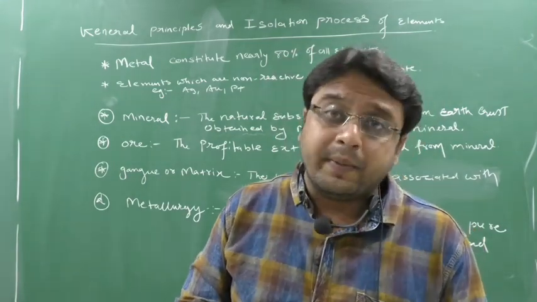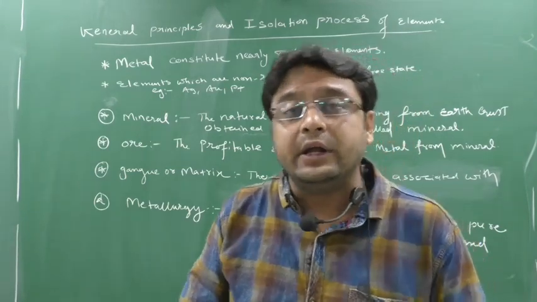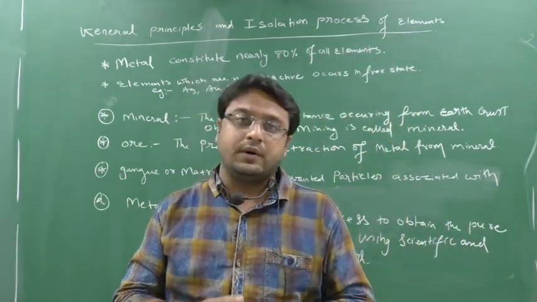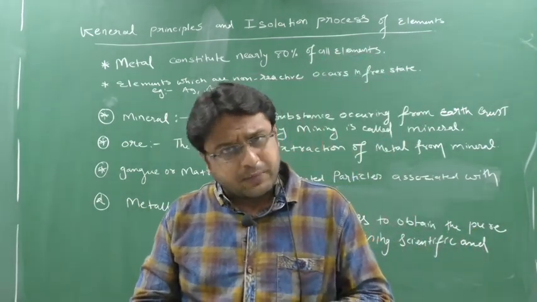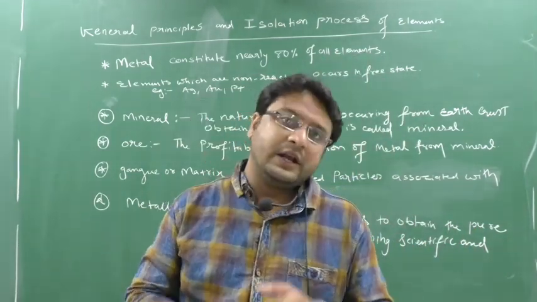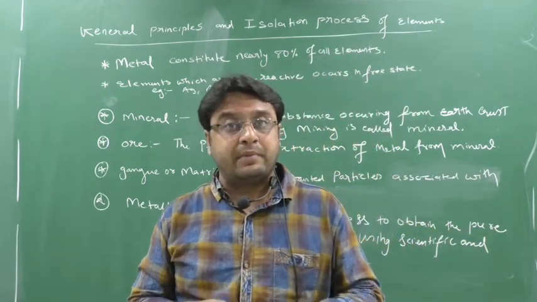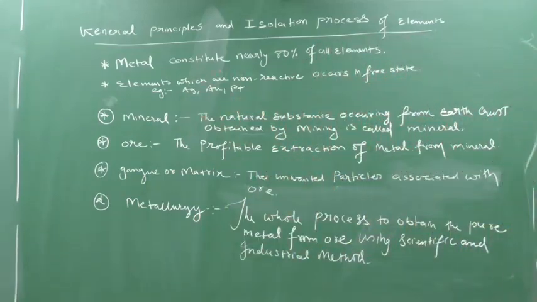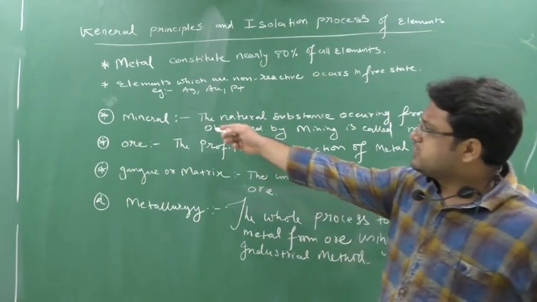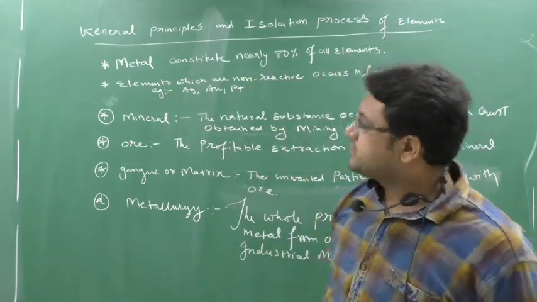Then we have D block metals like zinc, silver, gold, platinum, copper, hafnium, lanthanum. All these elements come in the D block, and all are metals. Similarly, F block elements are also metals. So that is why the first point says that metals constitute nearly 80% of all elements.